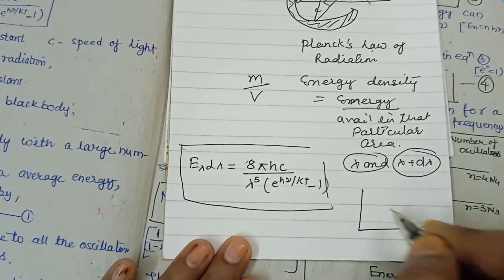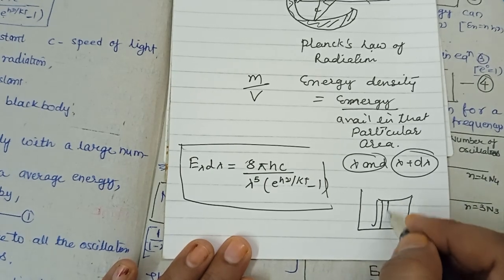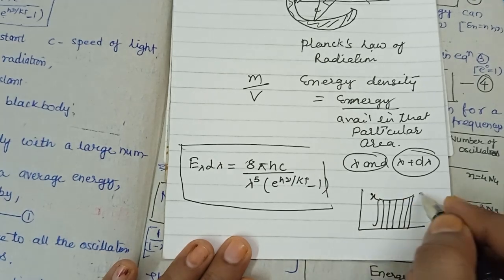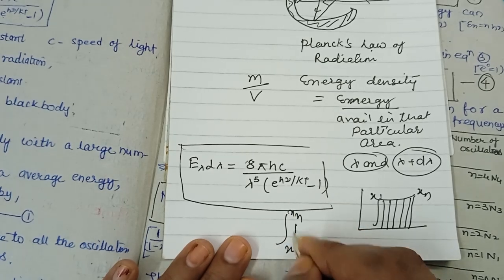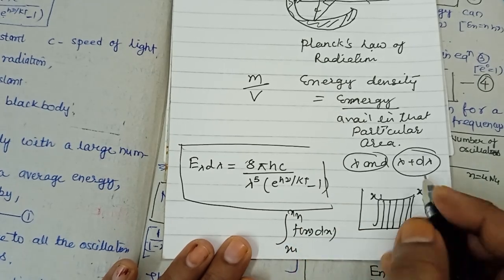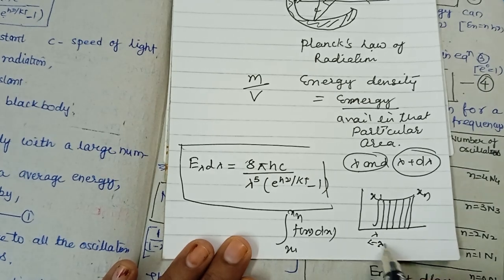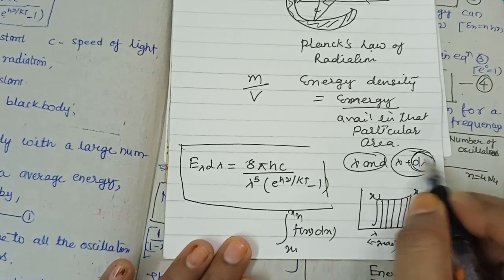Suppose we have a function like that. We cut the function into small parts and then put the integration, we put the limits xn to xn. So ultimately we are working on, suppose we have lambda plus d lambda, this part.